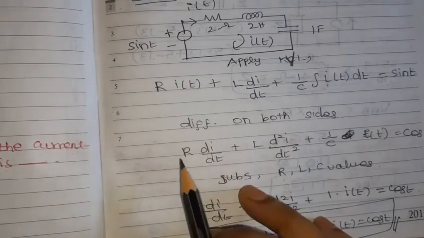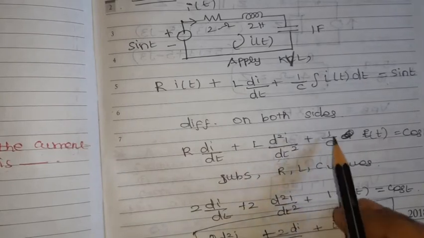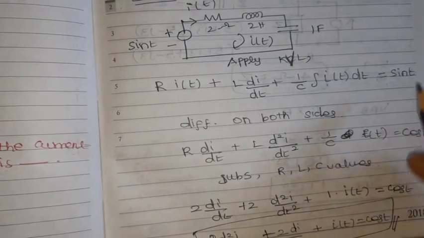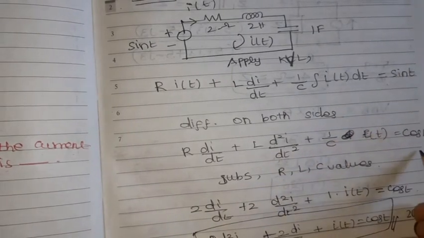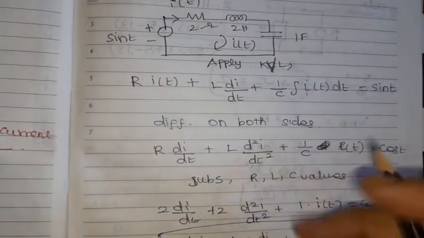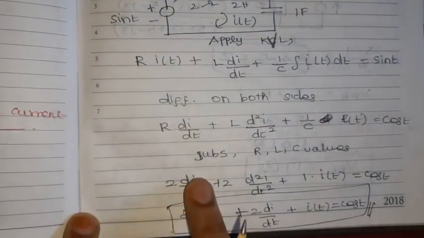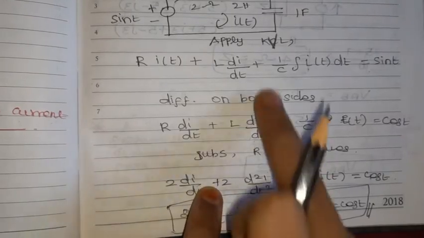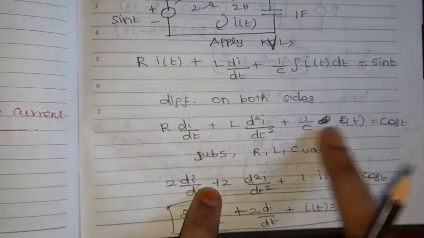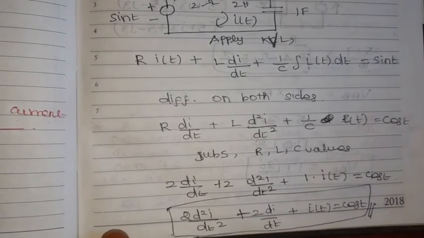So when we differentiate both sides, what we will get, R di by dt plus L d squared I by dt square plus 1 by C. Differentiation and integration get cancelled, so we will get I of t. When we differentiate sin t, we get cos t. So now we are going to substitute R, L, C values. 2 into di by dt, then L value also 2 into d squared I by dt square, then C value 1, 1 divided by 1, we will get 1 only, 1 into I of t equal to cos t.